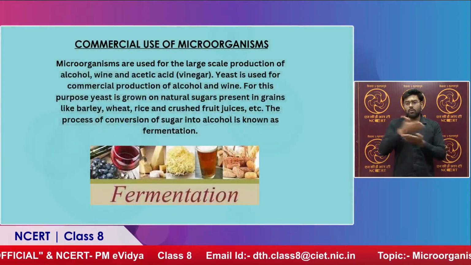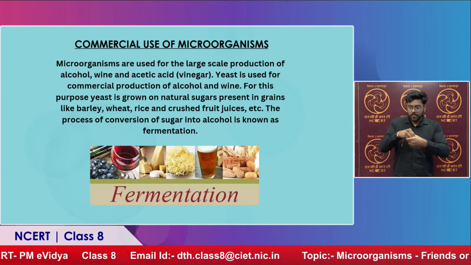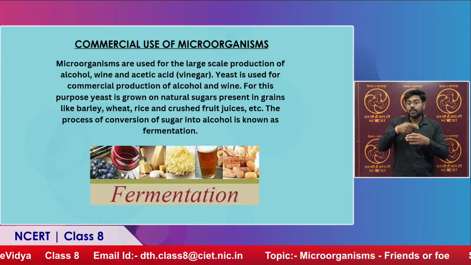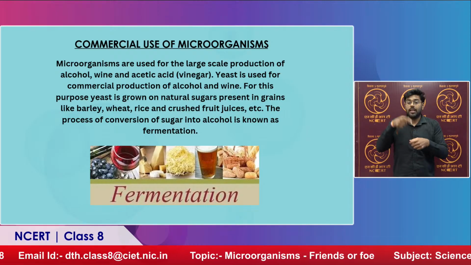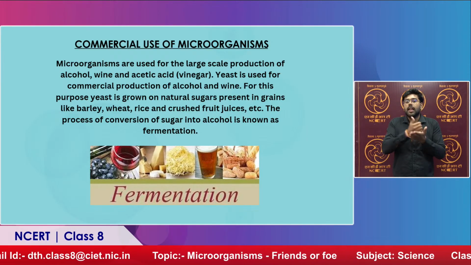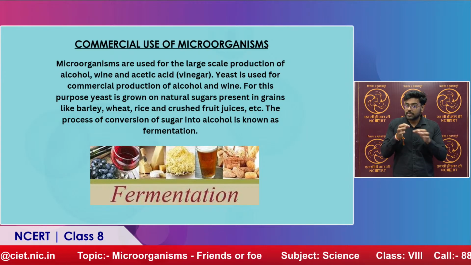So by doing this, we all know how these fruit beers are made. We take that particular fruit and we ferment it. Now on fermentation what happens? They produce alcohols, and these alcoholic drinks are made with the help of the process of fermentation. Now that's how we define this process as fermentation.